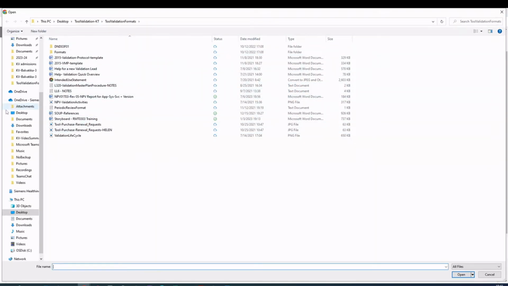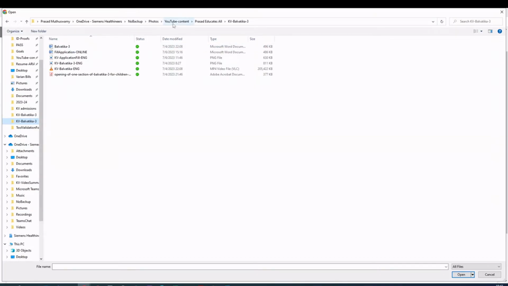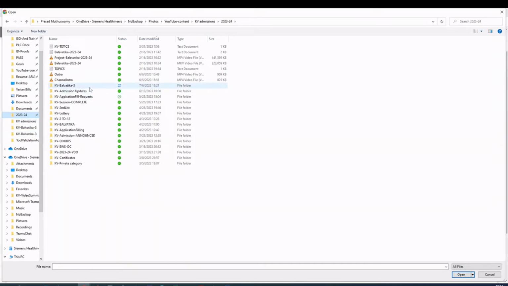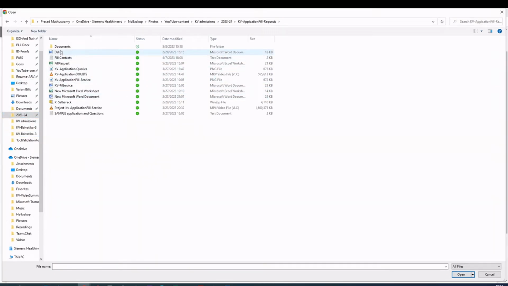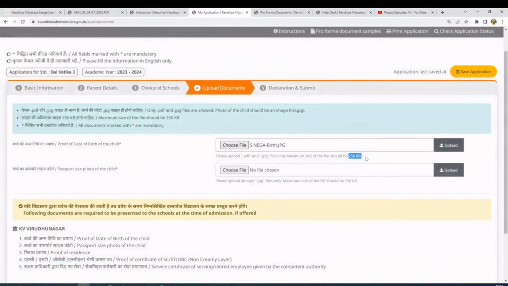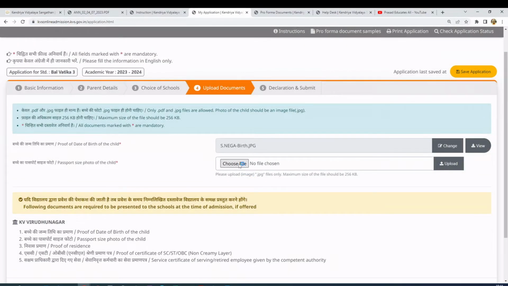So this will show a lot of things here. Let me go to the 2024 fill request. Last time when I filled those details, I had previously kept some documents here, so let's copy from this one. This is the date of birth, so I'll put the birth certificate here. This is uploaded successfully.